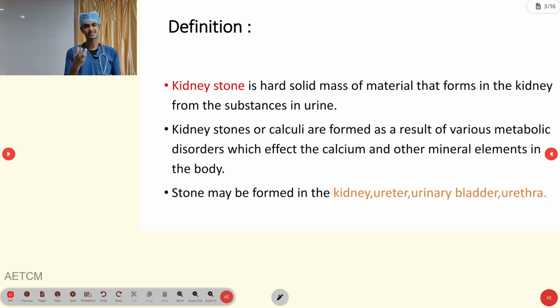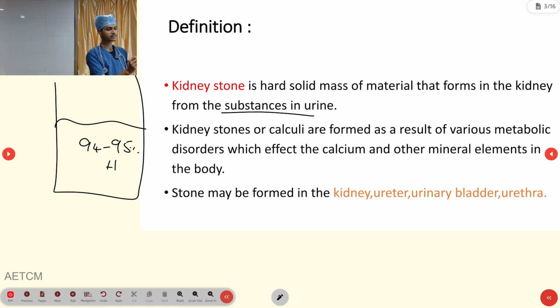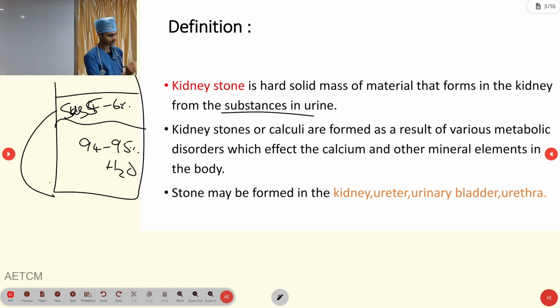From where is the stone forming? The mass or the stone is forming from the substance of urine. So the substance of urine is a key factor in that urine stone, and we have to know what substances are present in the urine. First, normally urine is 94 to 95 percent water. The remaining 5 to 6 percent is other substances. So this is what we mentioned here, the substance of urine.